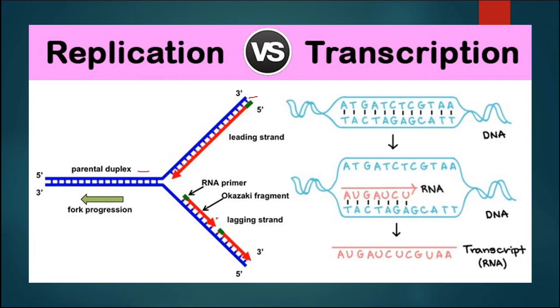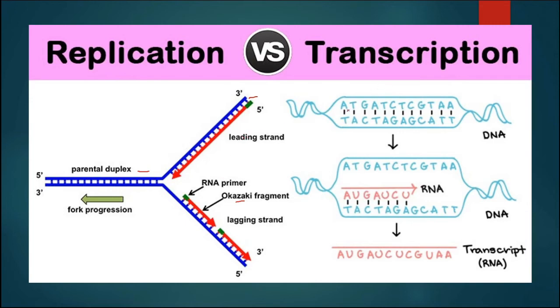Whereas on the other side, on the lagging strand, because this enzyme is working in a single direction, it will form small fragments, that is Okazaki fragments, which will again join to make a continuous polynucleotide chain, and in this way from one parental DNA two daughter DNAs are formed. This is the process of replication.